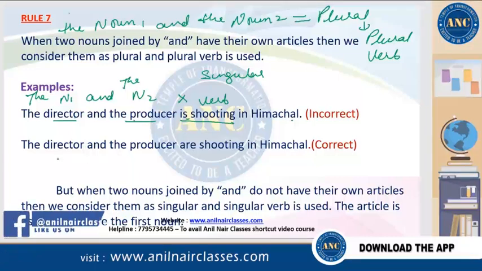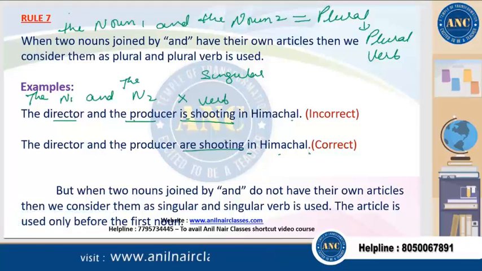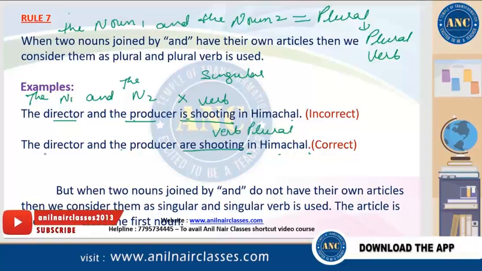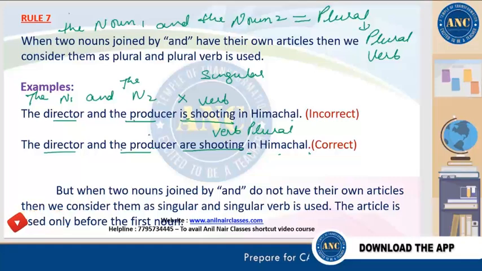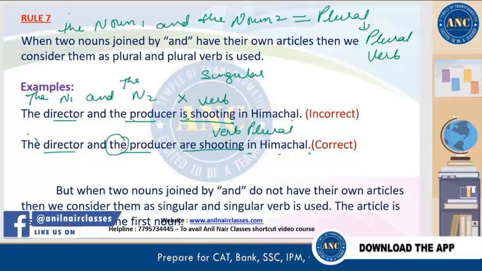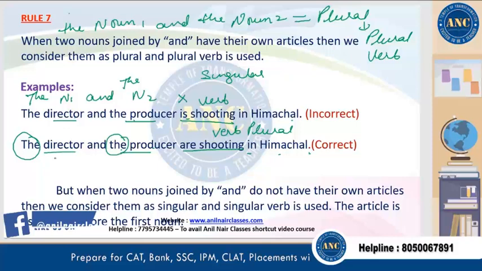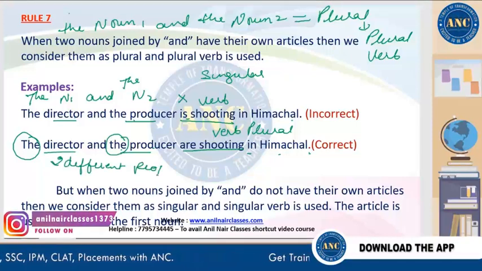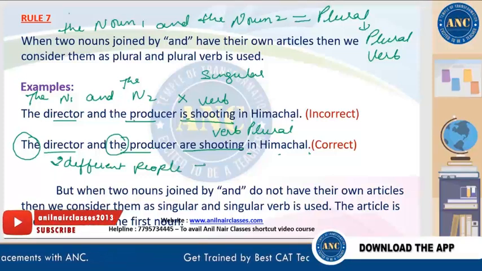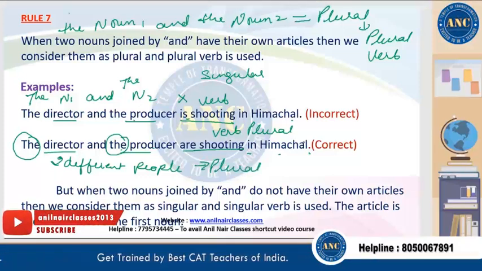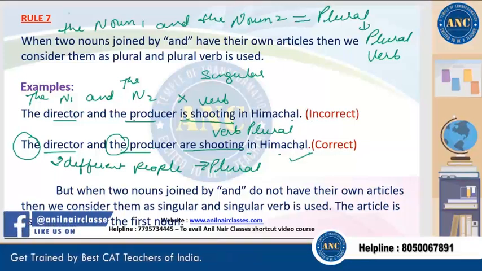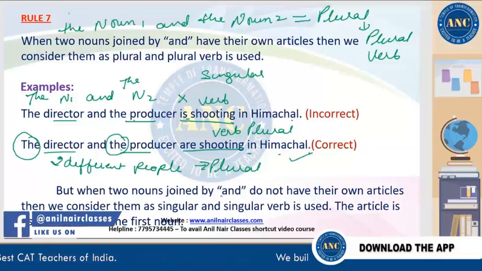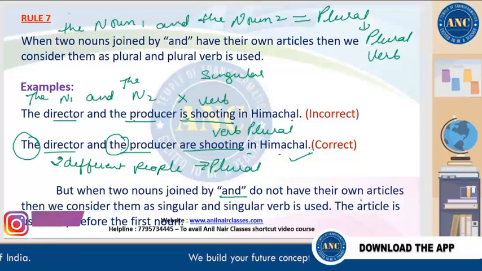So this is wrong. We need a plural form of the verb. So look at the next example. The director and the producer are shooting in Himachal. So are shooting is the verb, which is the plural form of the verb. Now the director and the producer, noun 1, noun 2, both of them have the article the, separate. So that means we are referring to two different people. So when there are two different people, they are plural. Hence, the plural form of the verb is used. This is correct. Clear?